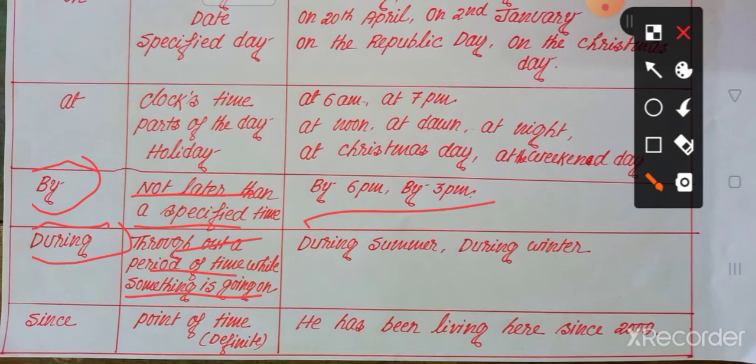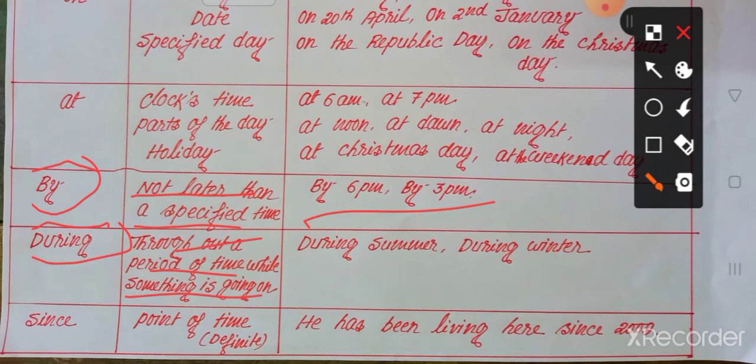Or while, suppose you are reading something, and you see a picture at that time. So if you say that I saw the picture during my reading, that means while I was reading, then I saw it.